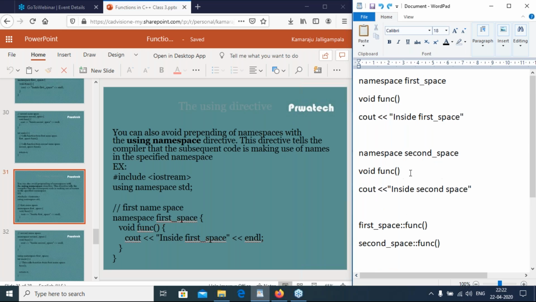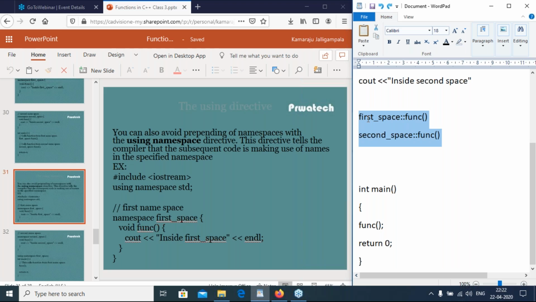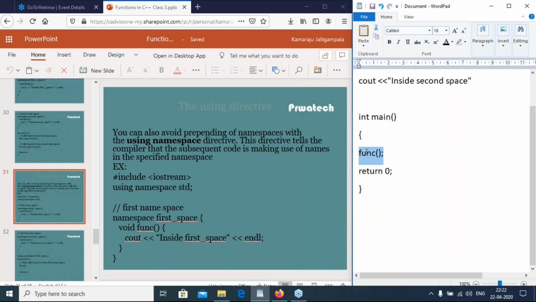So I have first namespace, I have second namespace. First namespace has a function, second namespace also has a function. Inside the main function, if I call function C, then there is a conflict between the first namespace and the second namespace.